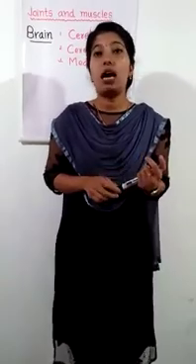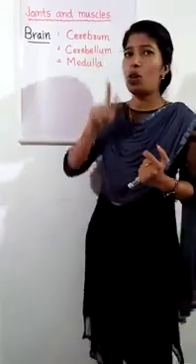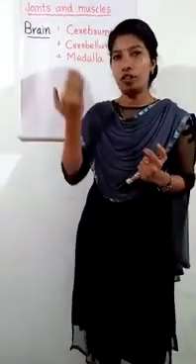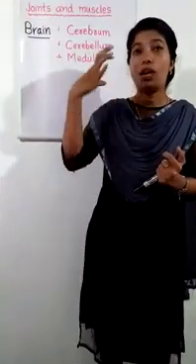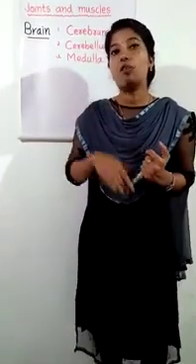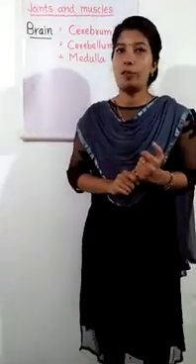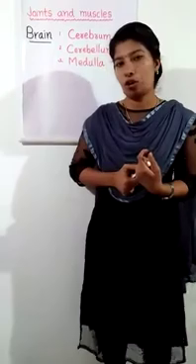Let us move on to another part of the brain, the cerebellum. The cerebellum is found at the back of the brain and below the cerebrum, and it is smaller than the cerebrum. But it is a very important part of the brain.